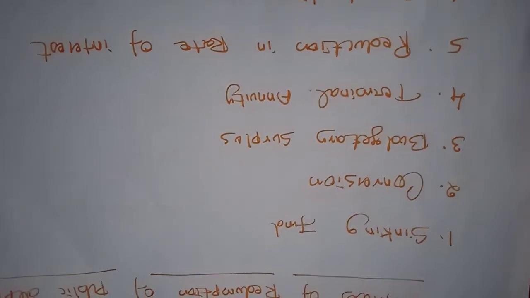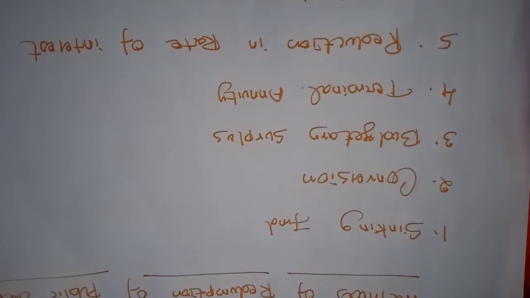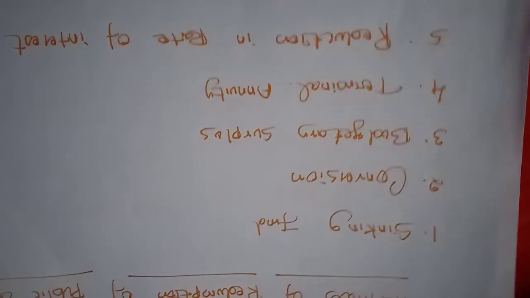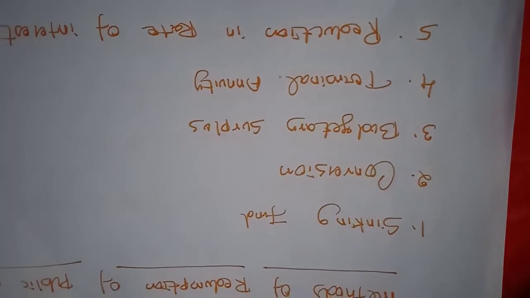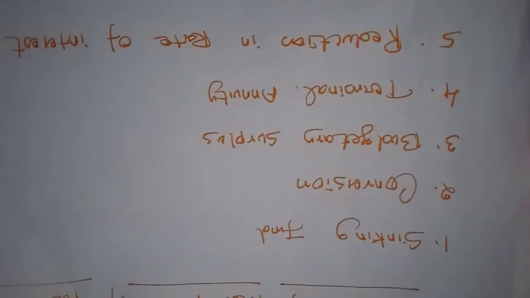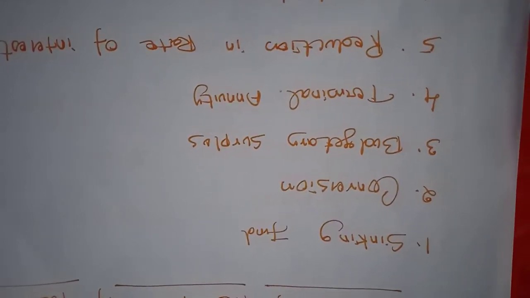Next, conversions. Conversion means converting the loans. The conversion of loans is another method of redemption of public debt. It means that an old loan is converted into a new loan. Under this system, high interest public debt is converted into a low interest public debt.